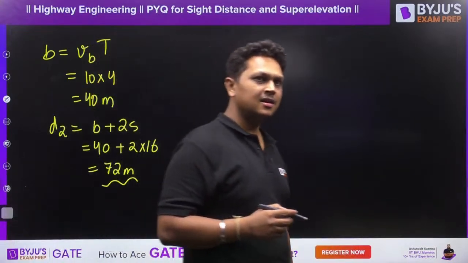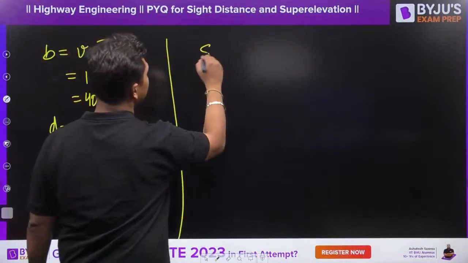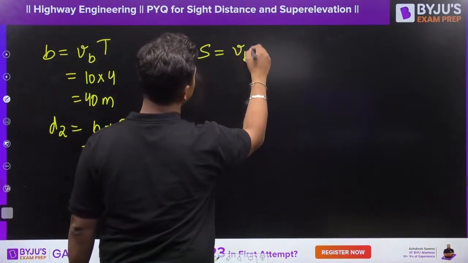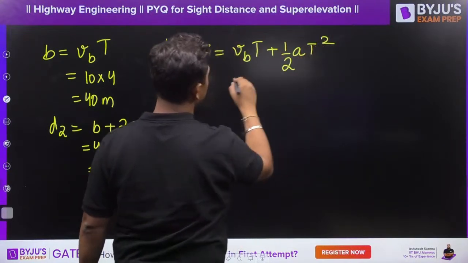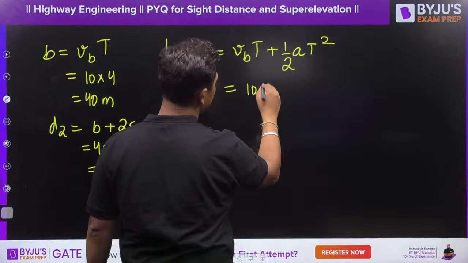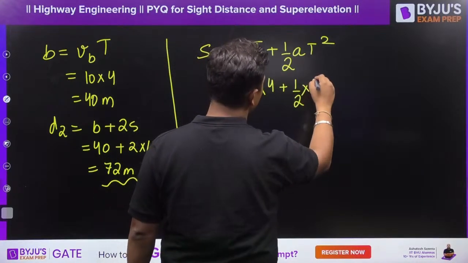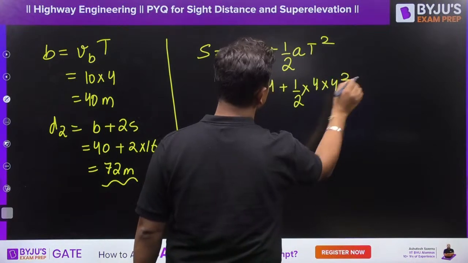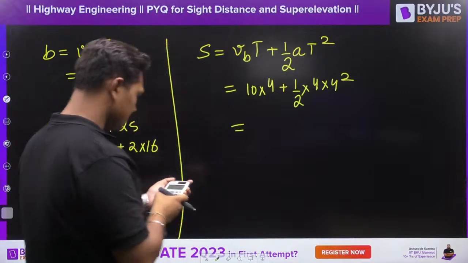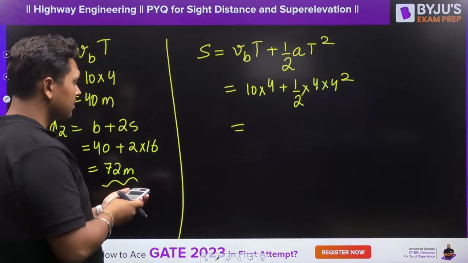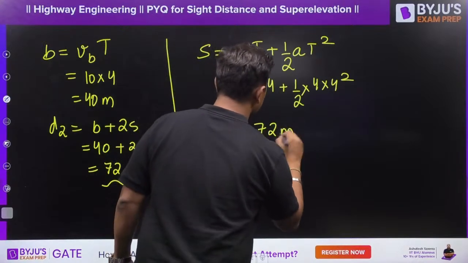Yes, guys. You can calculate the same with another formula also. S is equal to VBT plus half AT square. VB is 10 into T is 4 plus half, A is how much? 4 into 4 square. Calculate how much is this? Tell me how much is this? Again 72. Same thing, right?